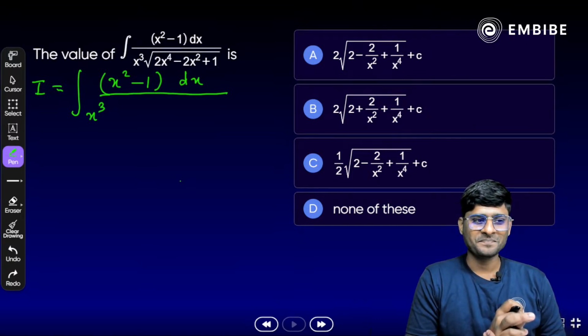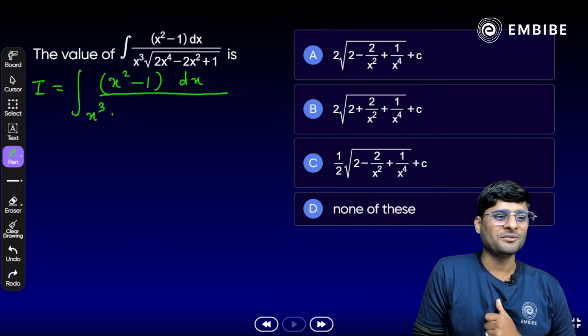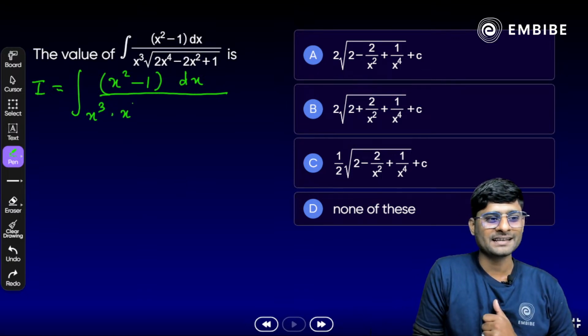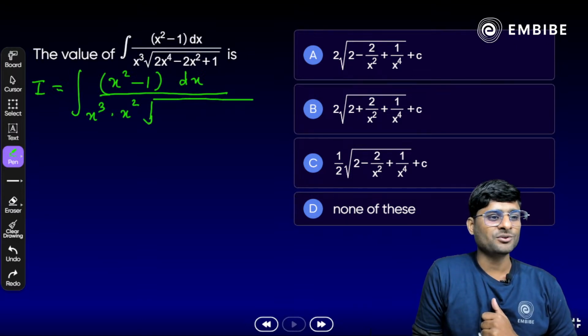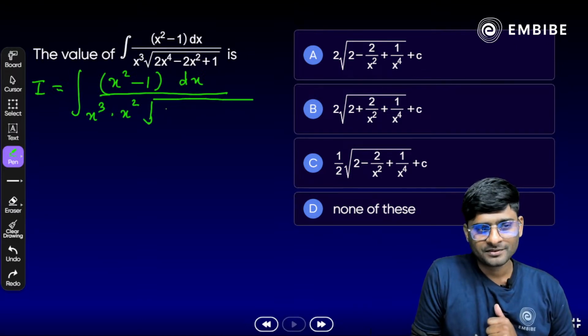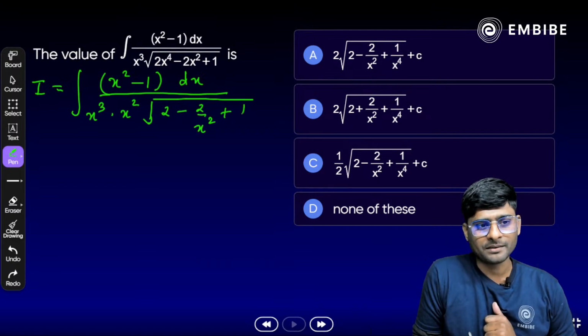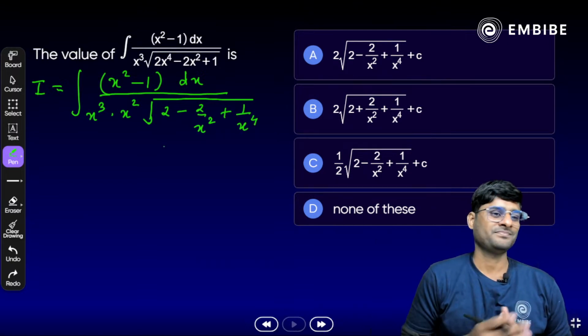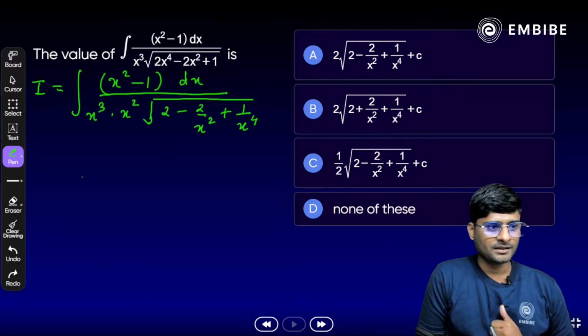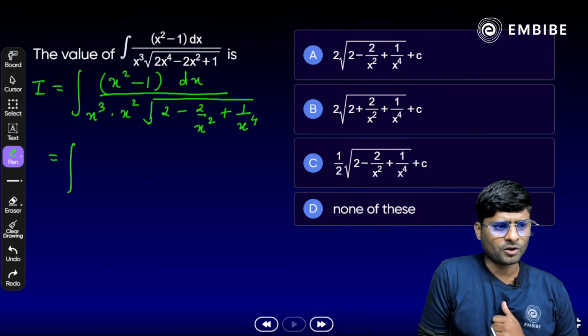Any idea? If you take x raised to power 4 common, we get x square outside the square root. Correct? Now inside the square root, what is left here? 2 minus 2 by x square plus 1 by x raised to power 4. Correct?